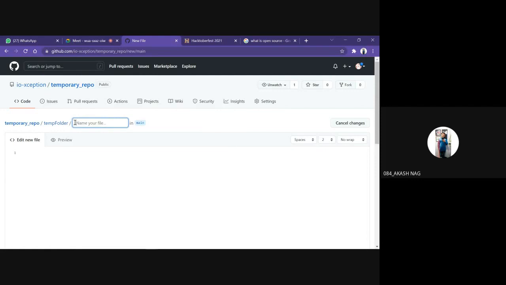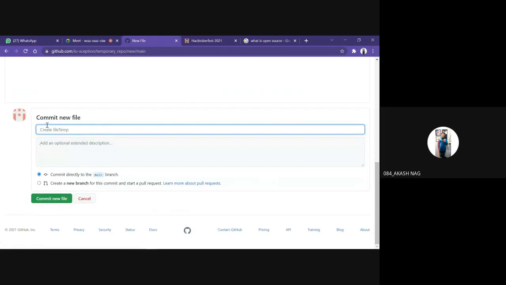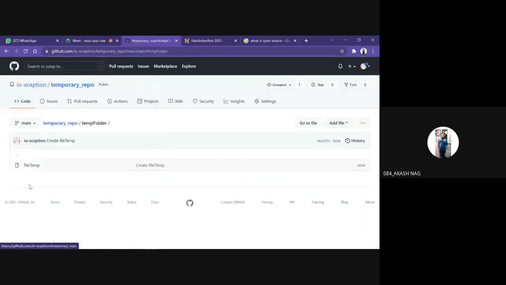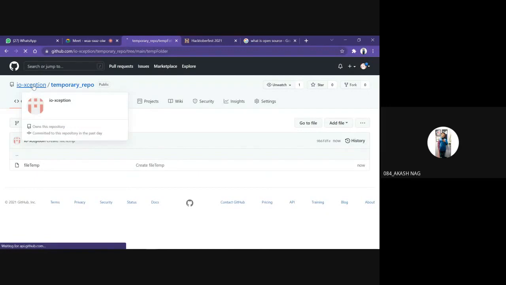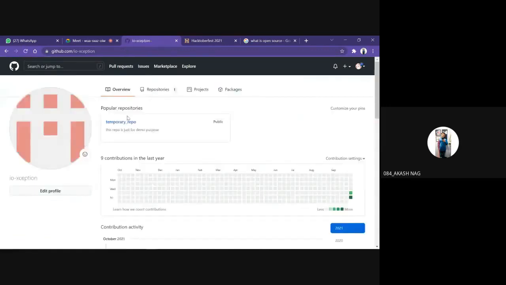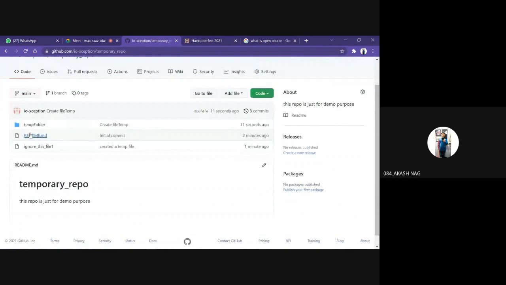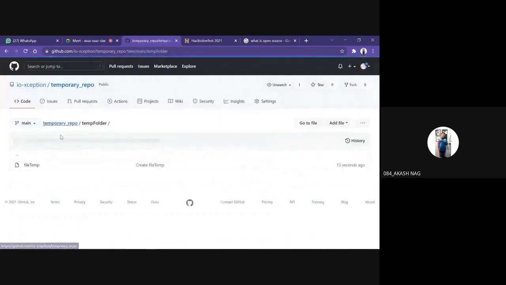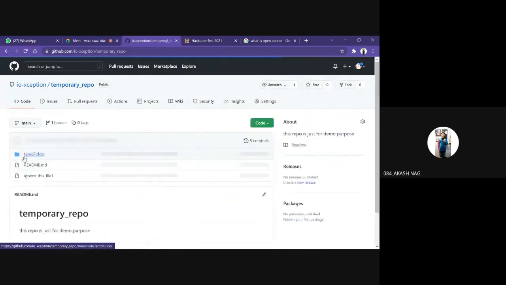If you have your GitHub accounts handy, you can try this out. As soon as I give this backslash, it automatically creates a folder, and then we can type in a file name such as file temp. In the commit, I will write created file temp, commit new file. In the temporary repo, we see a temp folder that we have created, and inside it a file temp has been created. So we have learned how to make files and folders in GitHub.